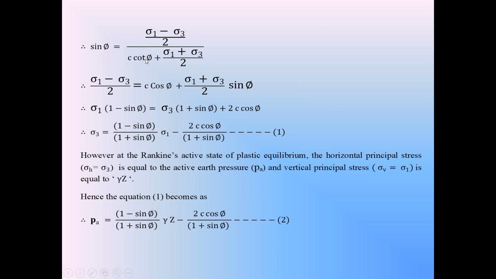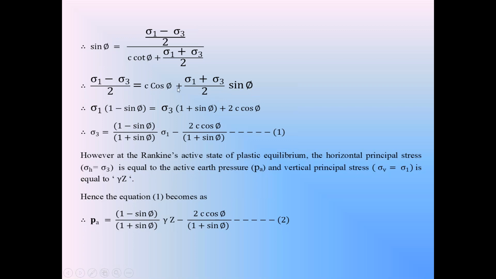You know that cot phi is equal to cos phi by sin phi. So sin phi into C cot phi, the sin phi will cancel, so it is C cos phi, plus the second term, (sigma 1 plus sigma 3) by 2 into sin phi. So from this equation, you will get (sigma 1 minus sigma 3) by 2 is equal to C cos phi plus (sigma 1 plus sigma 3) by 2 into sin phi.